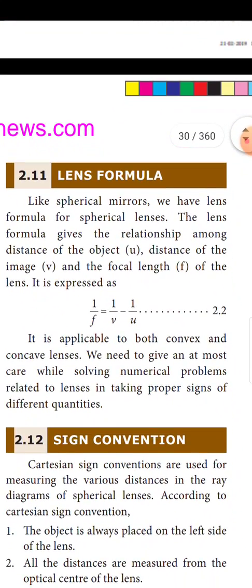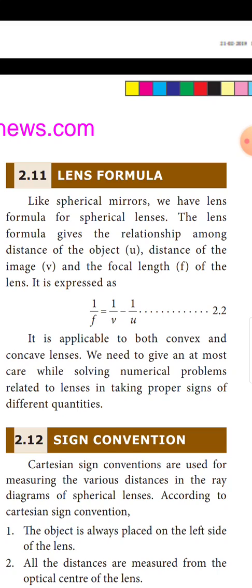Then the lens formula is given. Like spherical mirrors, we have a lens formula for spherical lenses. The lens formula gives the relationship among the distance of the object u, the distance of the image v, and the focal length f of the lens. It is expressed as 1/f = 1/v − 1/u. It is applicable to both convex and concave lenses.